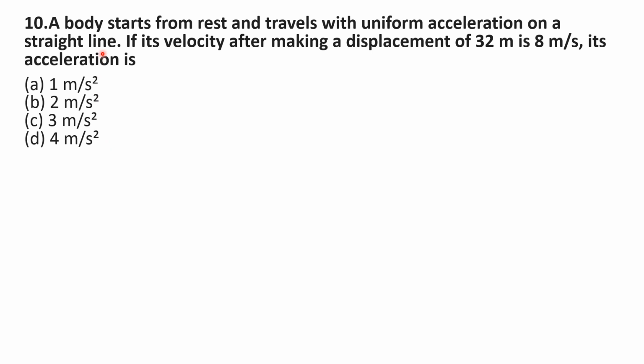So here in this question V naught is 0 because body starts from rest